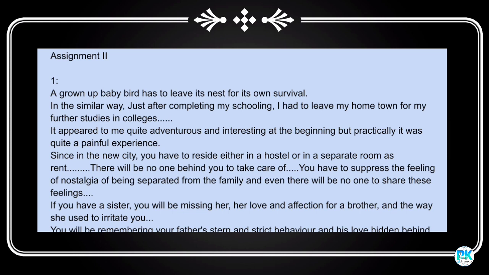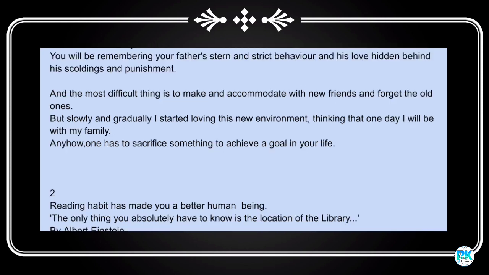If you have a sister, you will be missing her love and affection for a brother, and the way she used to irritate you. You'll be remembering your father's stern and strict behavior and his love hidden behind his scoldings and punishment. And the most difficult thing is to make and accommodate new friends and forget the old ones. But slowly and gradually, I started loving this new environment, thinking that one day I will be with my family. Anyhow, one has to sacrifice something to achieve a goal in life.